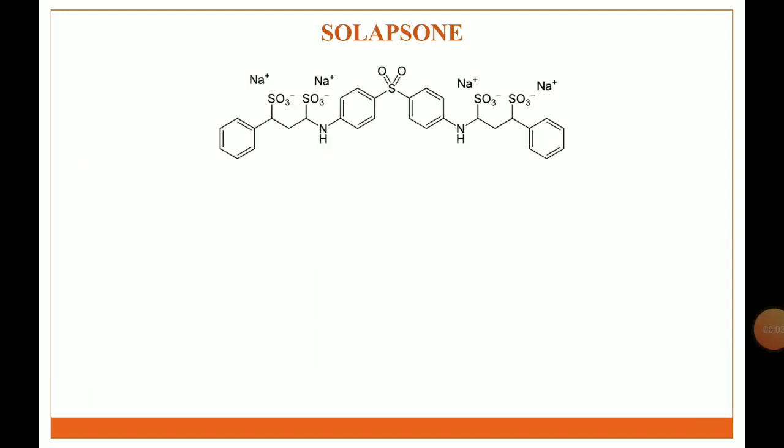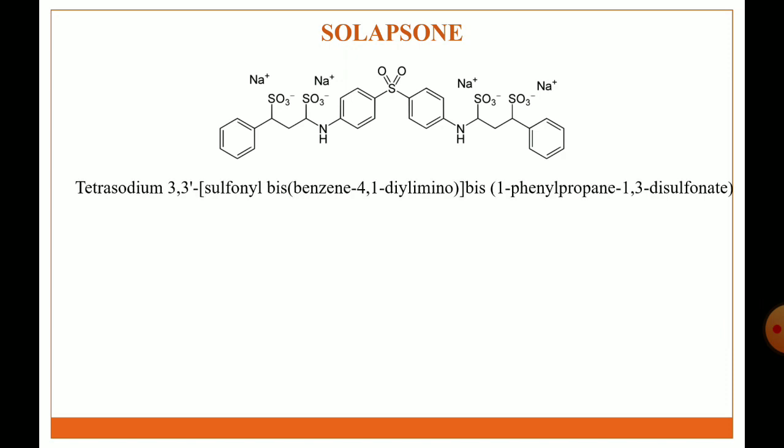So next anti-leprotic agent is solapsone. This is the structure of solapsone. IUPAC name: tetrasodium 3,3'-[sulfonylbis(benzene-4,1-diylimino)]bis(1-phenylpropane-1,3-disulfonate).